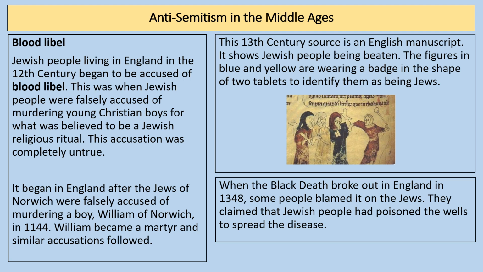So it's important that we understand that there was anti-Semitism taking place in England in the Middle Ages. And that helps us to understand our key inquiry question about how the Holocaust could have happened, as we've studied about how, unfortunately, there has been anti-Semitism towards Jewish people through time. And it's important, therefore, that we understand that the Holocaust was not an isolated historical event, and that we're able to understand what happened tragically to Jewish people both before and also after that event. And that's really important for us to remember when we're thinking about this key historical question of how could the Holocaust have happened.